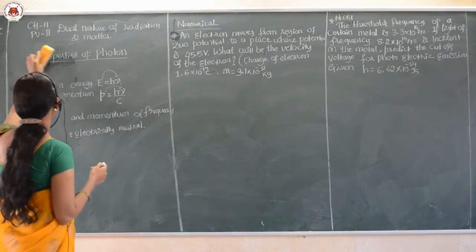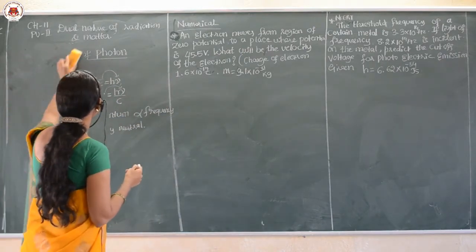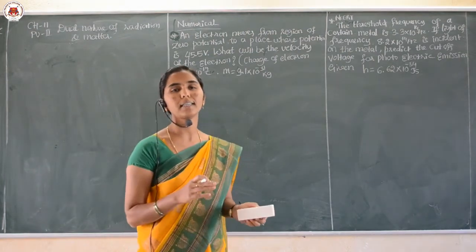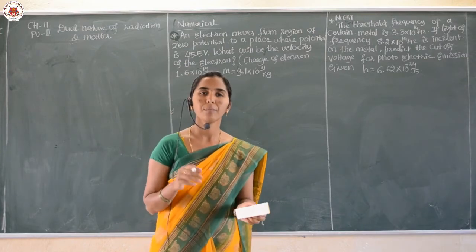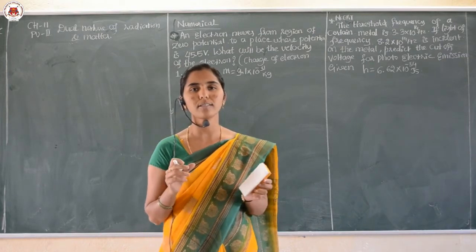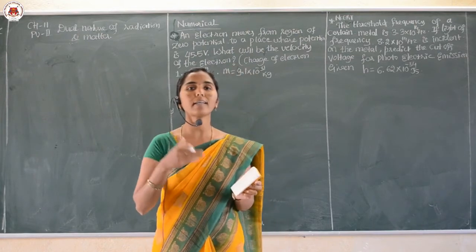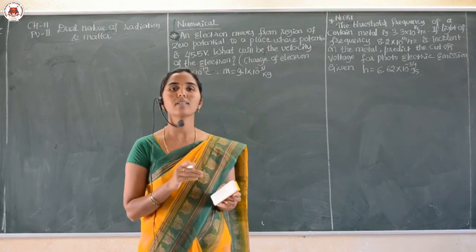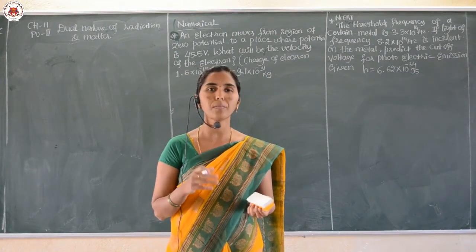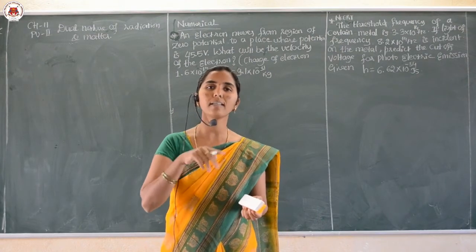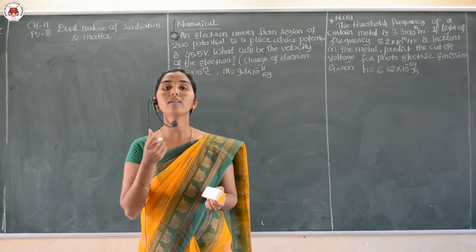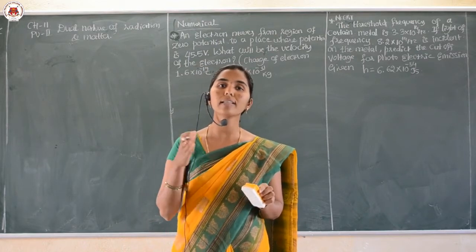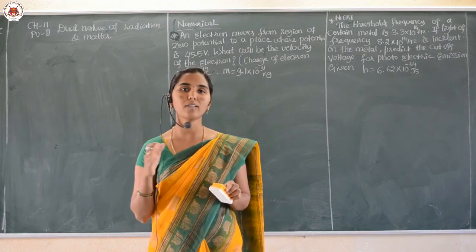Next, de Broglie. The scientist de Broglie explained both the particle and the wave nature of light. In his hypothesis, he explained that matter can also behave like radiation, and radiation can also behave like a particle, that is, matter. So both radiation and matter have a dual nature. Generally, we call this the dual nature of radiation and matter.